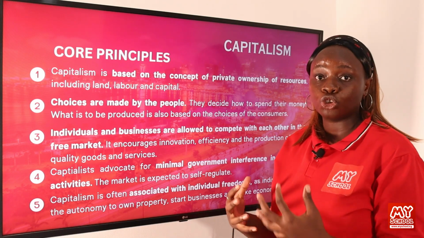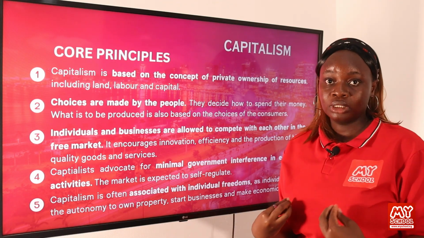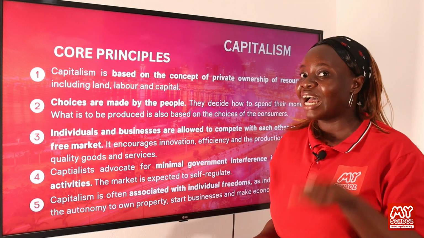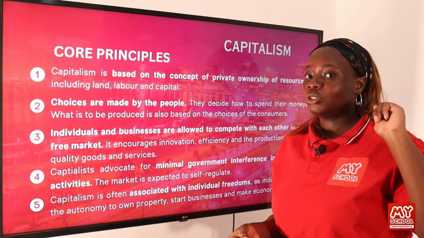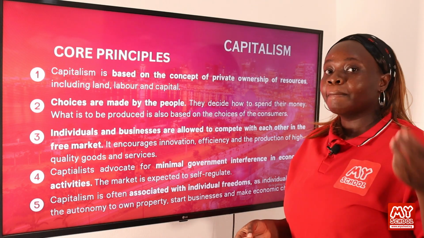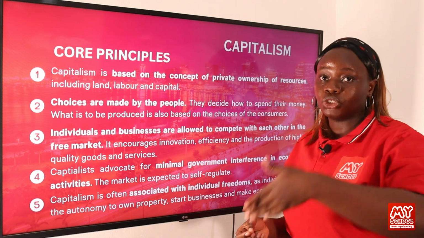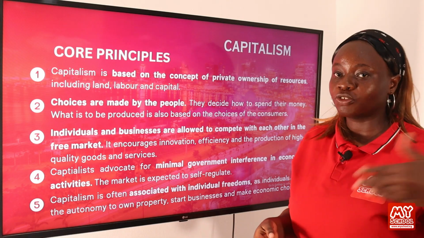It is in the hands of the consumers, those people who actually want something. They are the ones that decide what should be produced. And owners of businesses and organizations, they listen to consumers. And based on the choices of consumers, they produce goods and services and sell them to these consumers for profits.